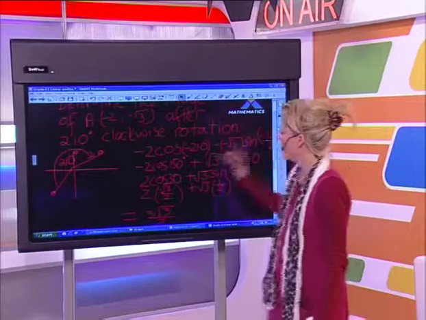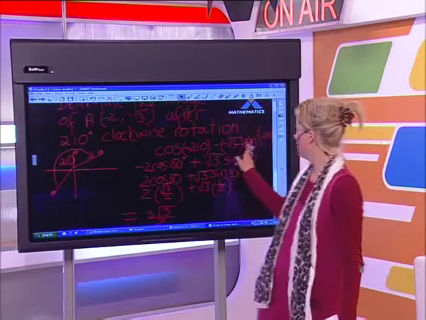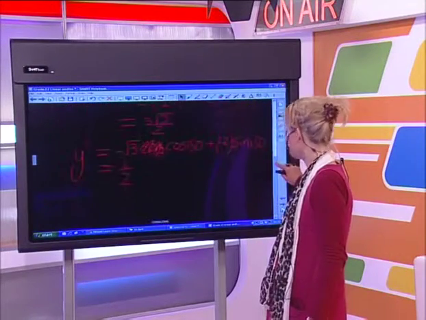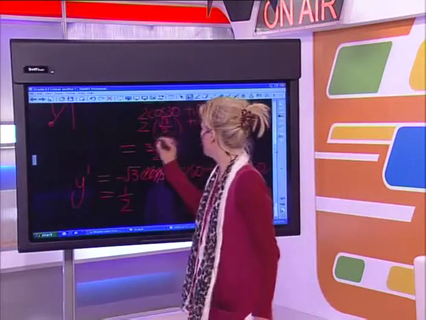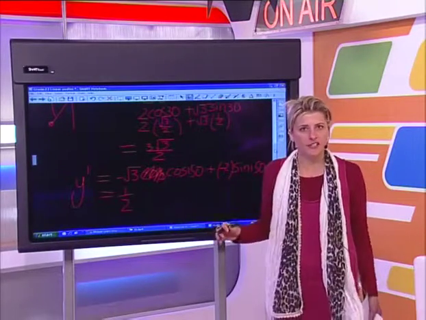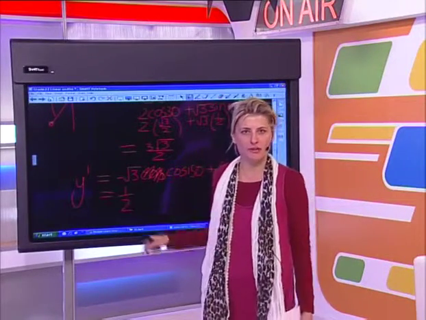Njabulo says, is the answer value an X or Y value? I mean, the answer 1. Does that make sense? So let's talk about that. What we've done over here, the first line, the 3√3/2 is the x coordinate after my rotation, and the half is the y coordinate after my rotation.